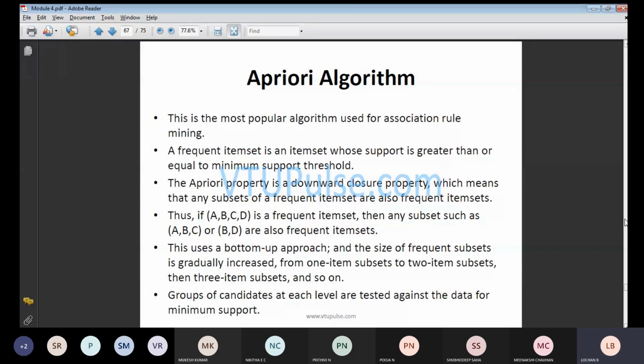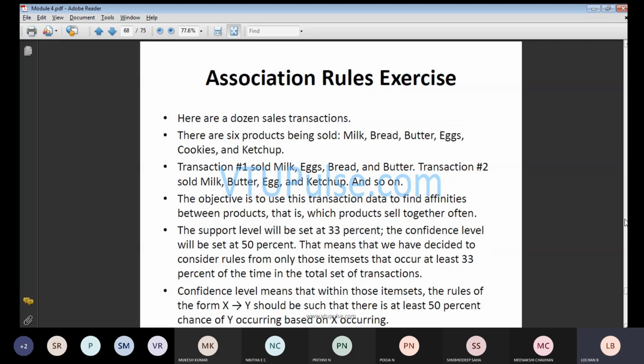Groups of the candidates at each level are tested against the data for the minimum support. So there are various cases we will be having, and in that particular case you will be having much more significant results. So the next, what?